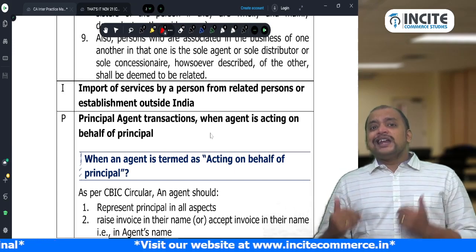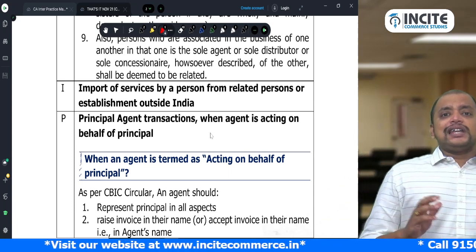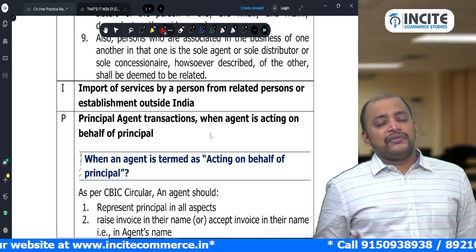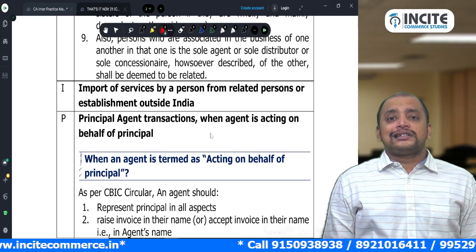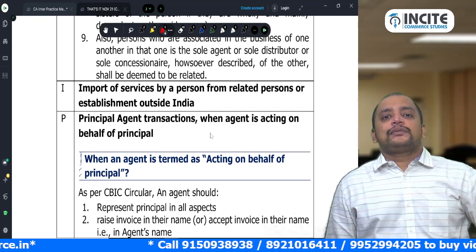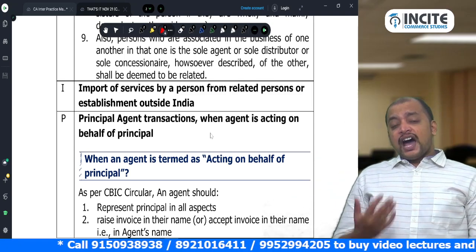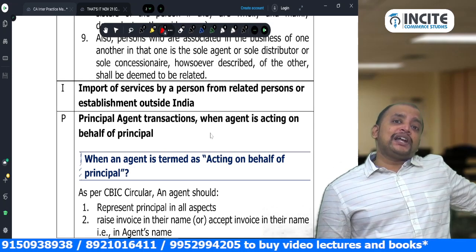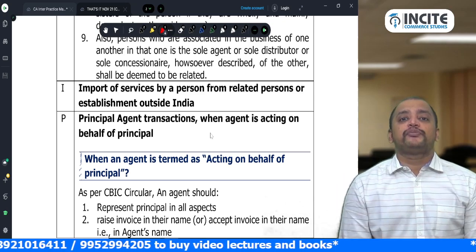Then next, when an agent is acting on behalf of a principal, suppose there is a sale transaction wherein the agent gives the invoice in the agent's name, with the agent's GSTIN. Then the principal and agent transaction will be treated as supply. I am an agent, there is one principal, you are my buyer, and I am raising the invoice in my name. Then between the principal and me, it will be treated as a related party transaction because I am an agent acting on behalf of the principal.